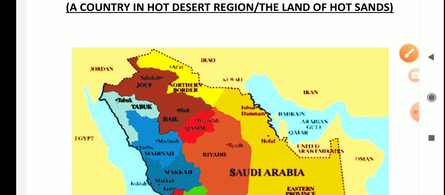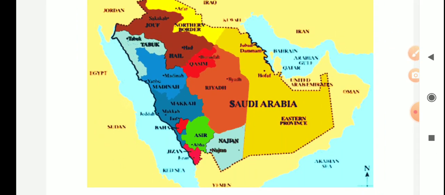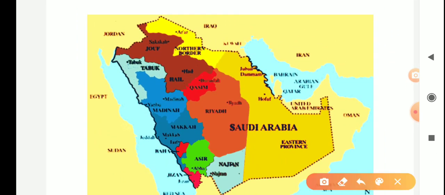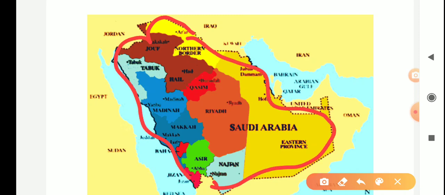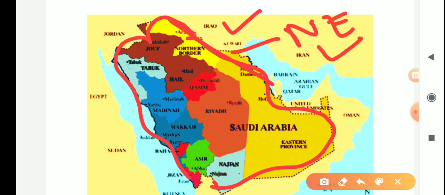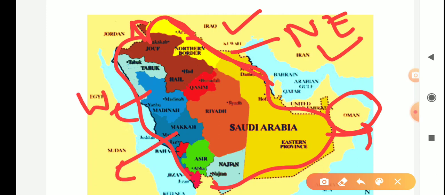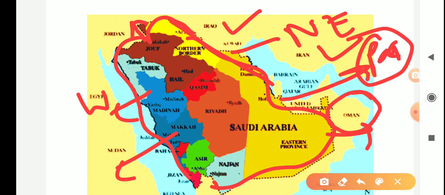Now look at the location and the extent of Saudi Arabia. First you observe that this is the area of Saudi Arabia, and here you have seen Iraq, Iran in the northeastern side. Here on the eastern side is Oman. Here are Jordan and Egypt and Sudan on the western side. Here it is Asia, Iran. Here you will find Pakistan, this area.